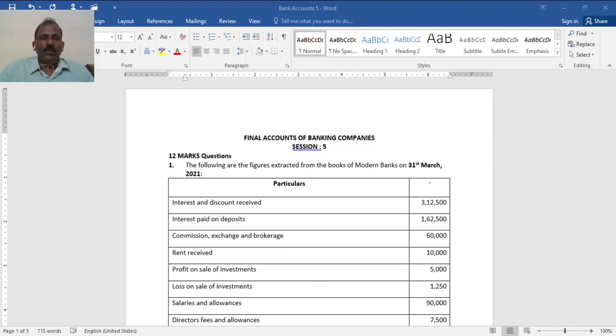I welcome you all to this session on final accounts of banking companies. In this session, we shall discuss two problems on preparation of final accounts.